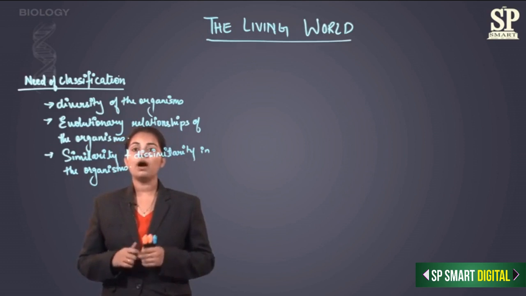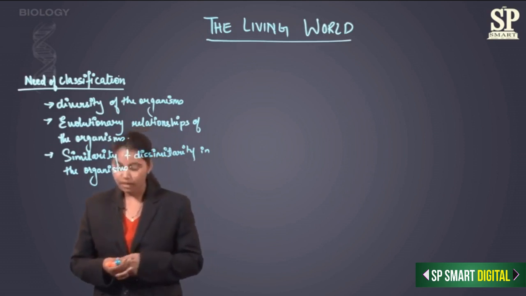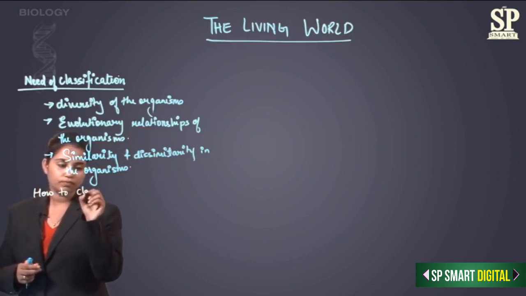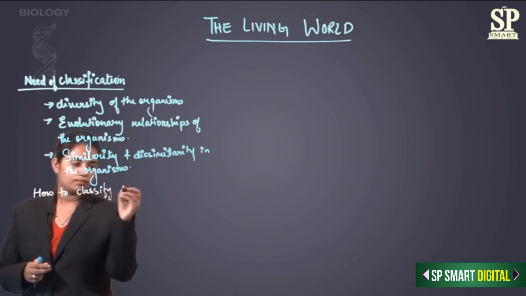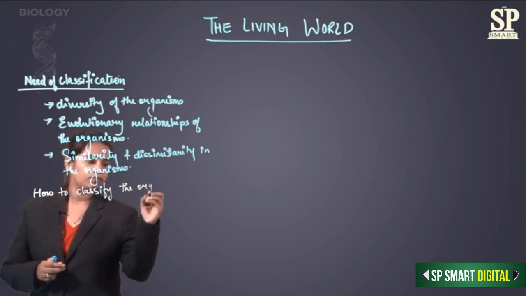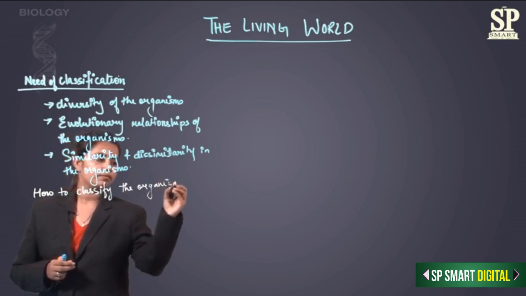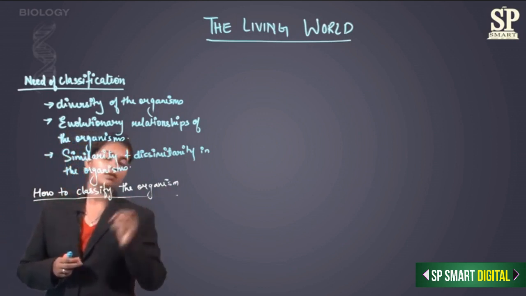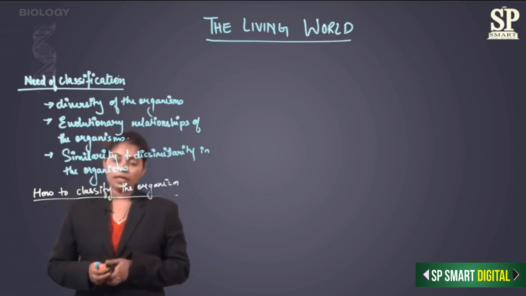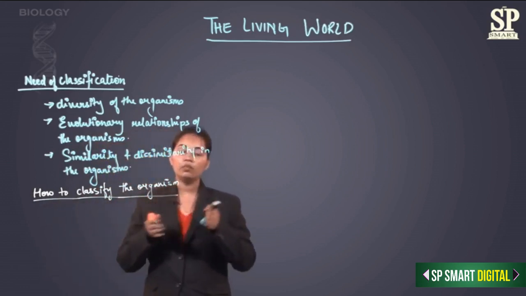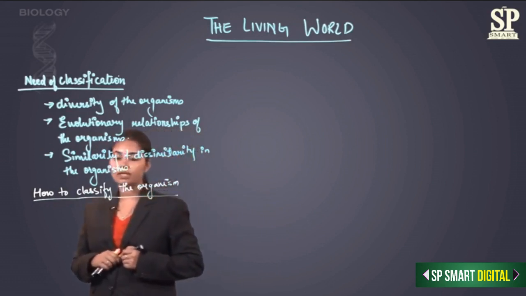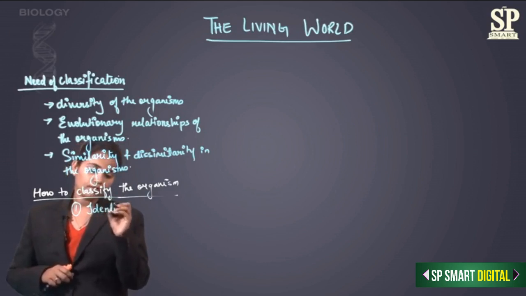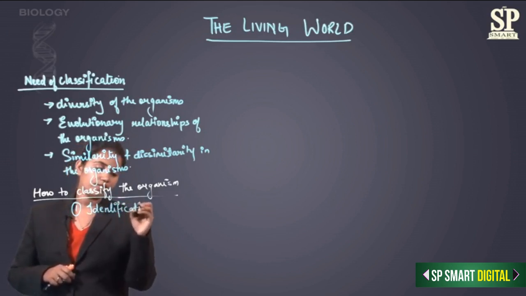Now coming to how I'm going to classify the organism. Okay, so let us now see how to classify the organism. Okay, so there are mainly 3 steps in which I'm going to classify the organism, and those steps are: first is identification and characterization.